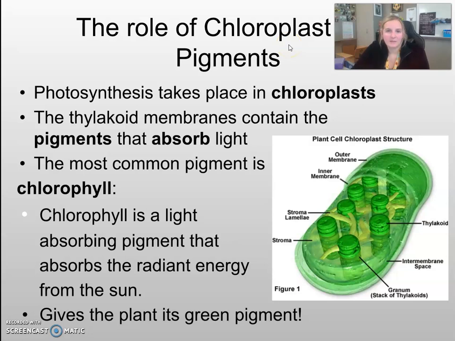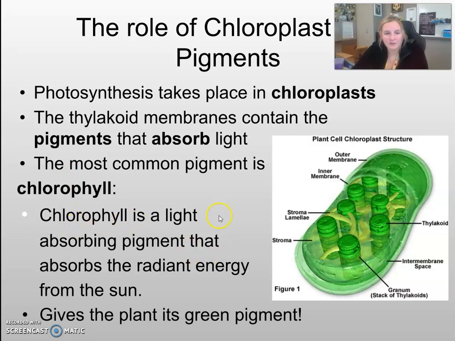So where does this happen? Photosynthesis takes place in the chloroplasts. The thylakoid membranes within these chloroplasts have a pigment called chlorophyll. And this pigment is what absorbs that light energy from the sun. And so that's the only way that those chloroplasts are able to take in that radiant energy to then use it to convert it into chemical energy.